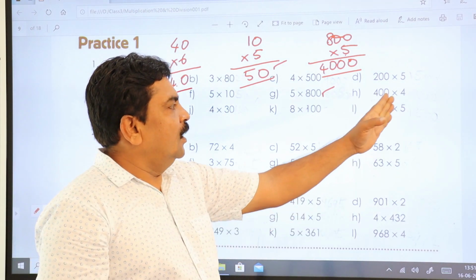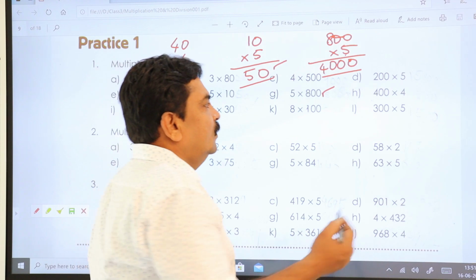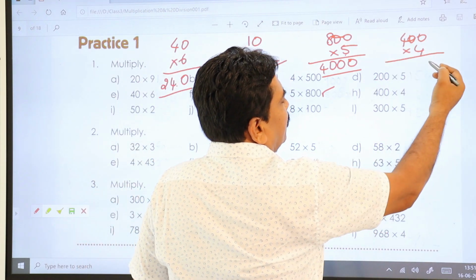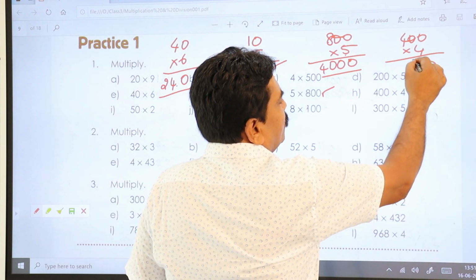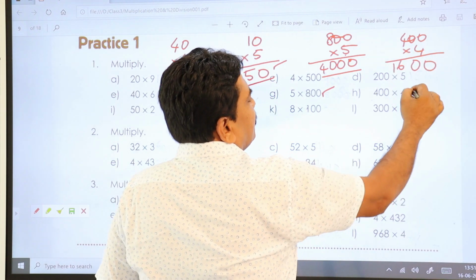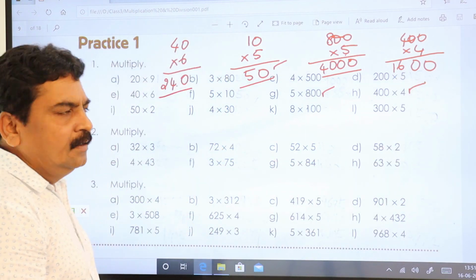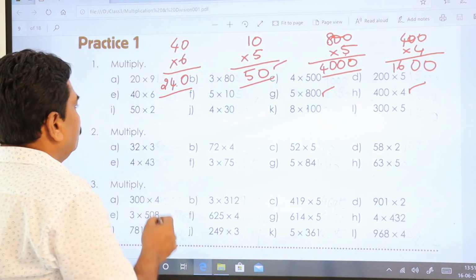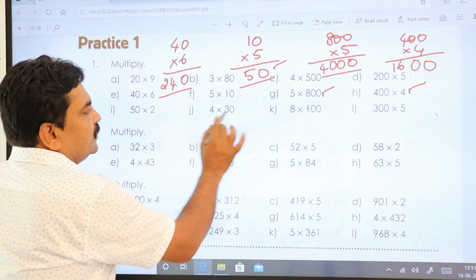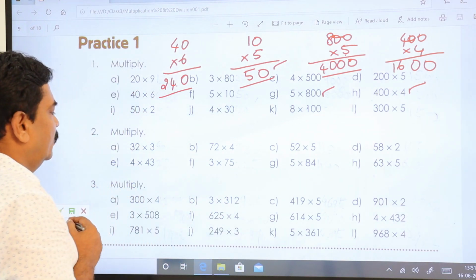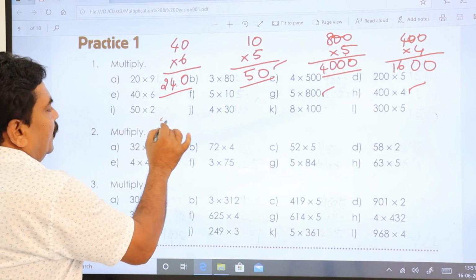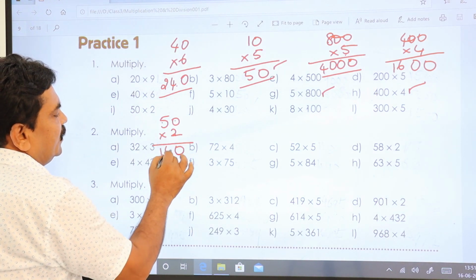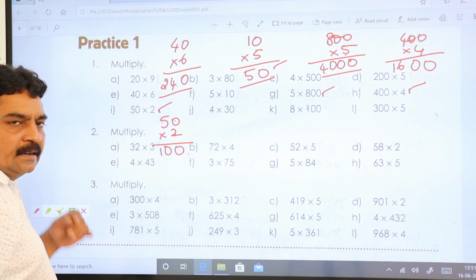Go to next one. 400 into 4. The same thing. The bigger number you copy first and then you multiply with the smaller number. 4 zeros are 0, 4 zeros 0, 4 fours are 16. This answer is 1600. Let us go to the next one. 50 into 2. 2 zeros are 0, 2 fives are 10. Answer is 100 for this.